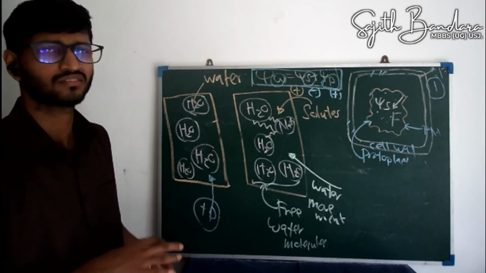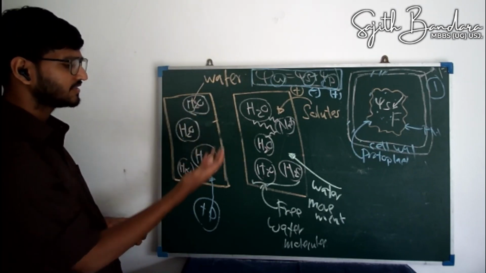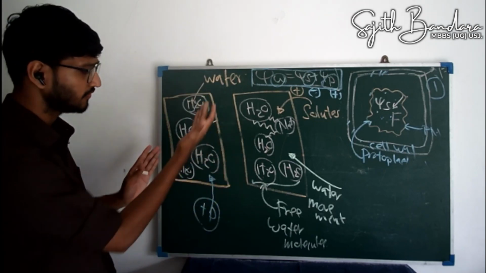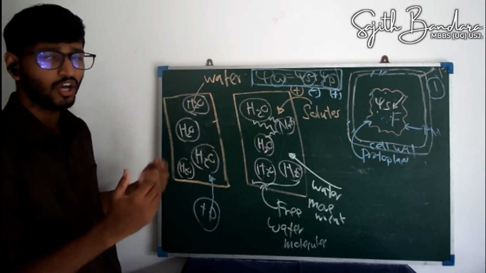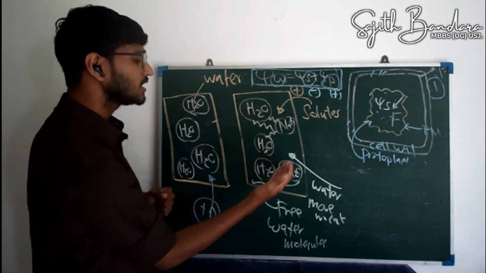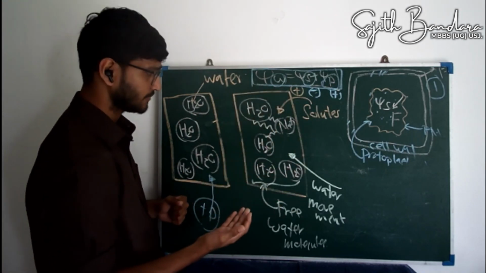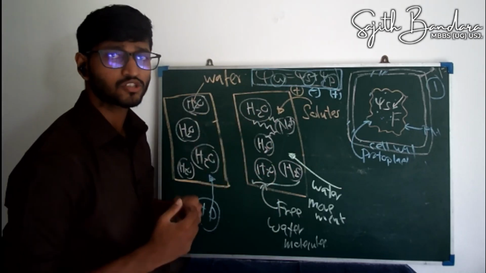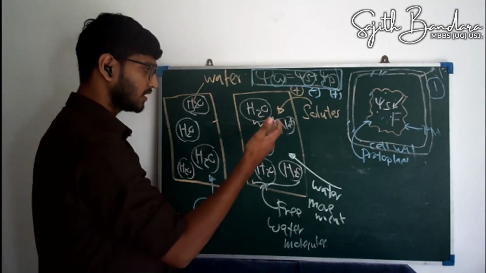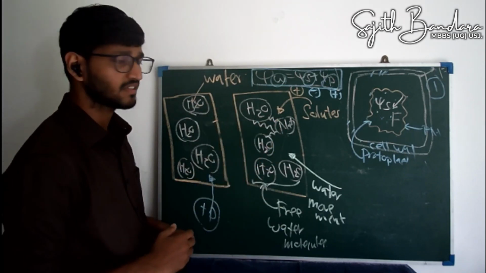Now let's consider a water compartment having just four water molecules like this. So this is a compartment of water, and there are only four water molecules. Now we are going to add some solutes into this compartment. Here I have added salt, that means sodium. When salt is added, that means sodium is added, that is an ion.